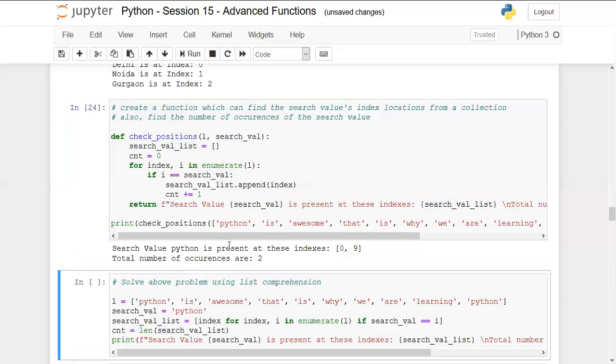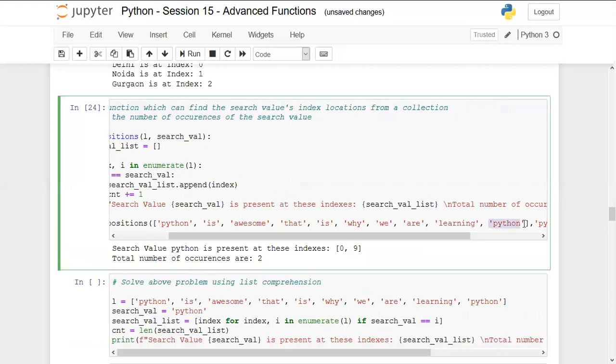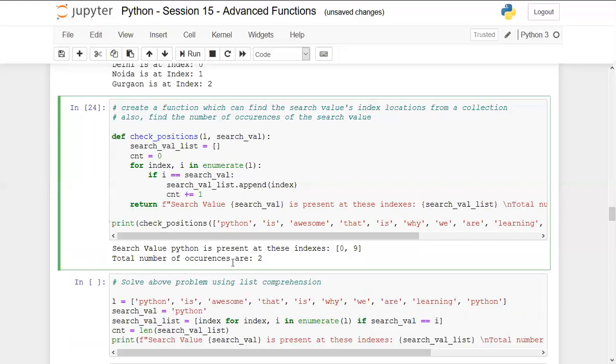Search value Python is present at these indexes: 0, 9. So at 0, we are getting the Python keyword, and at the 9th index, we are getting the Python keyword, and the total number of occurrences is 2. This is just one way to achieve this task.